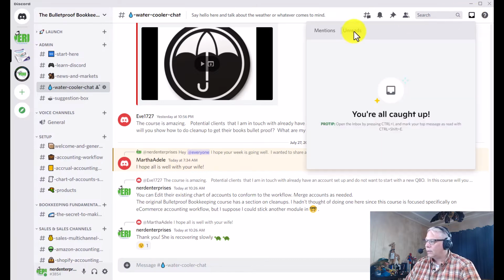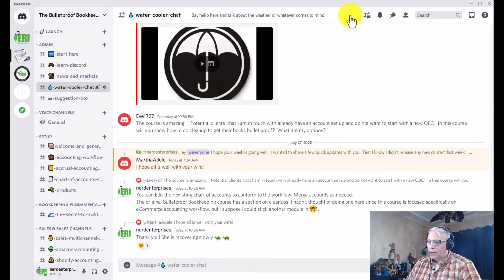Over here is your inbox. It will show you all your unreads, and over here I can click and it would show me the list of all the mentions. Anytime somebody replies to you, that's counted as a mention, and you'll see all those in here. I don't want to click on it because I have some private conversations inside of that. And that's basically the lay of the land in terms of how to use Discord. Like I said, most of you who have joined here so far are getting it. It's very clear. The one thing I don't see people utilizing, which might be useful, are the threads, right?